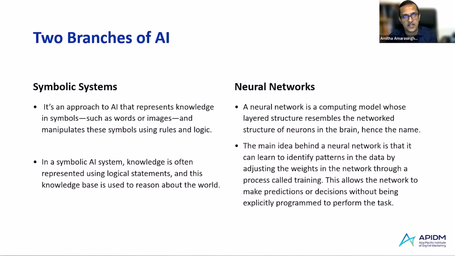The second branch of AI is neural systems or neural networks. A neural network is a computing model inspired by the structure of neurons in the human brain. Unlike symbolic systems, which rely on predefined logic, neural networks identify patterns in data through a process called training. This training involves feeding the network large amounts of varied data, allowing it to learn patterns and make predictions or decisions without explicit programming. For example, consider Google Maps.